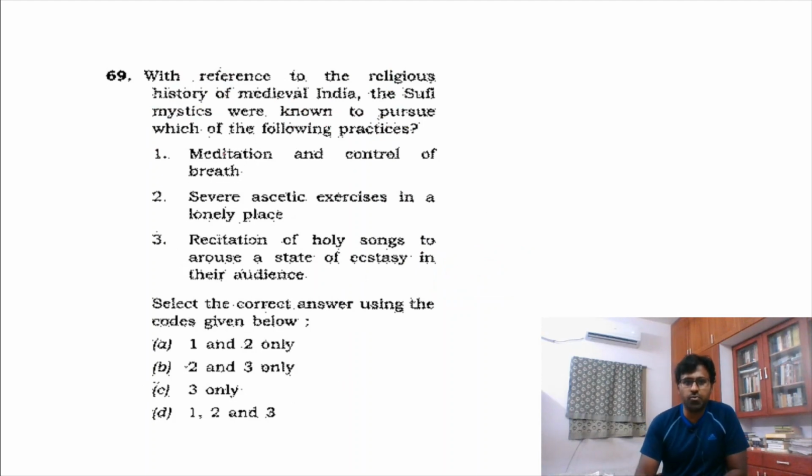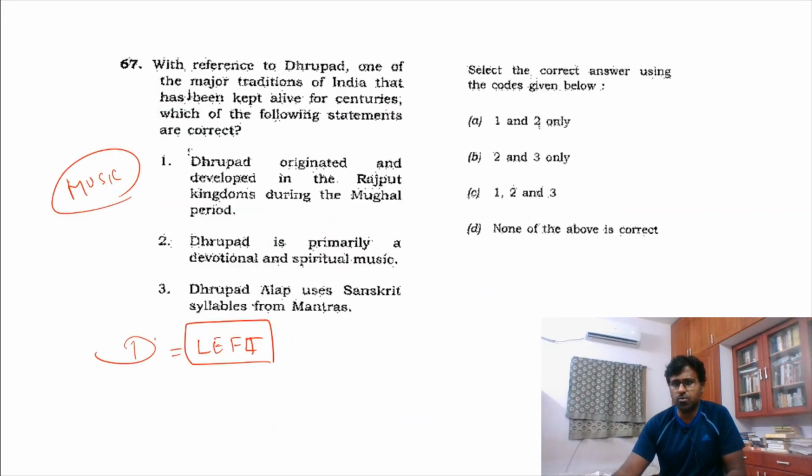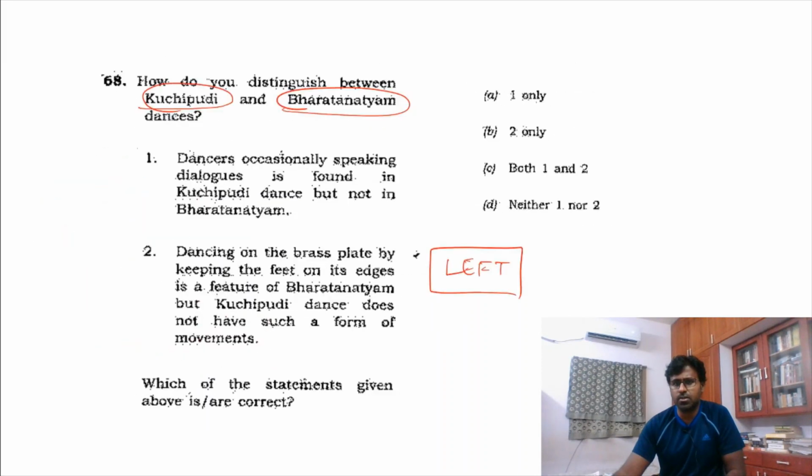And then this Sufi saint. So if you see Sufi saint, this is an easy question. Sufi mystics, yes, they were not like ideological normative people of Islam. They were more of the mystics. They roamed about. Yes, they had this meditation. They were like ascetics or munis, and they had songs and different dances and everything. So this is true. This was a direct question. Not direct history, but in history, if you knew what Sufism was, you will know that it was a simple question. So 9.